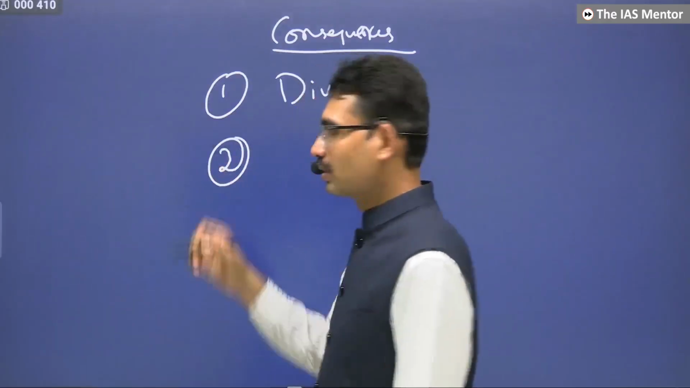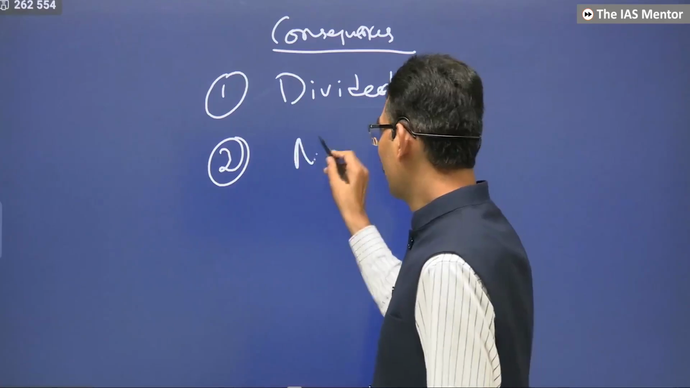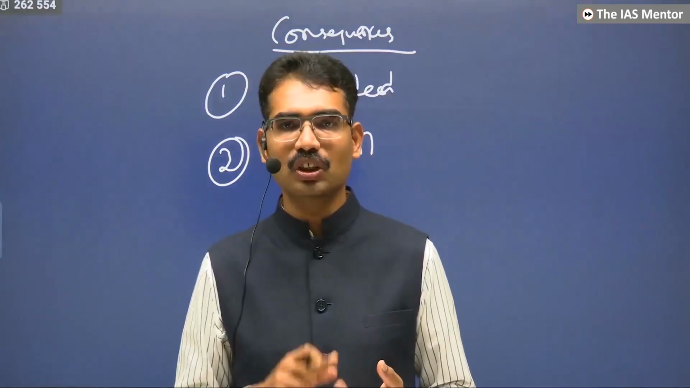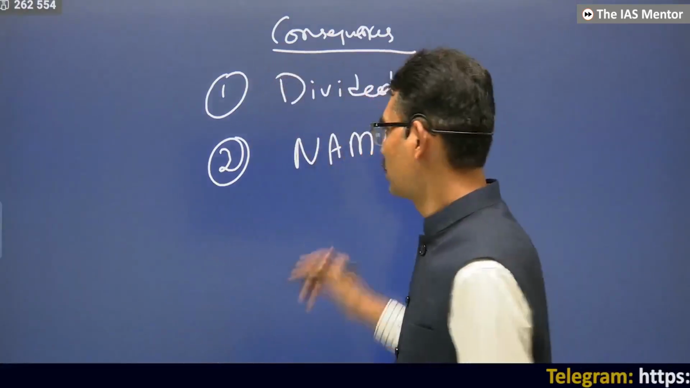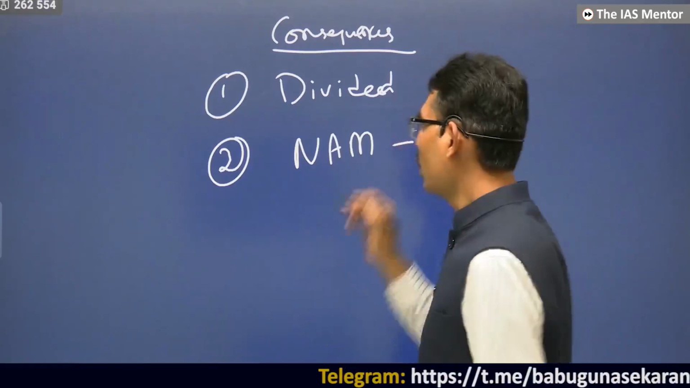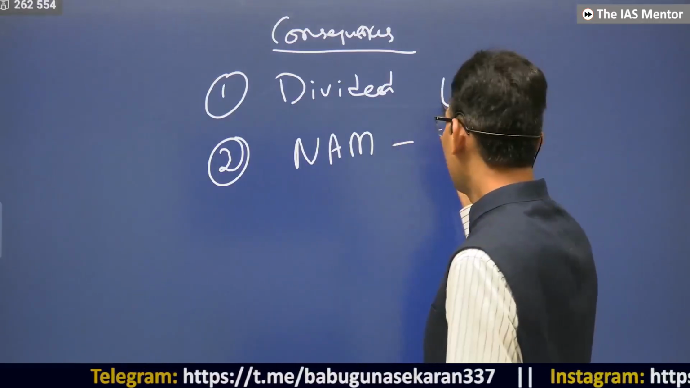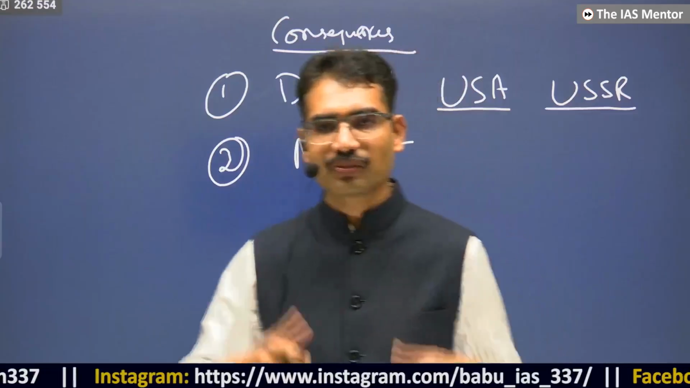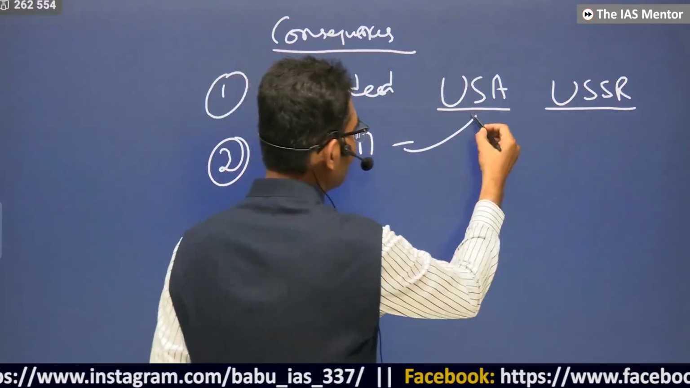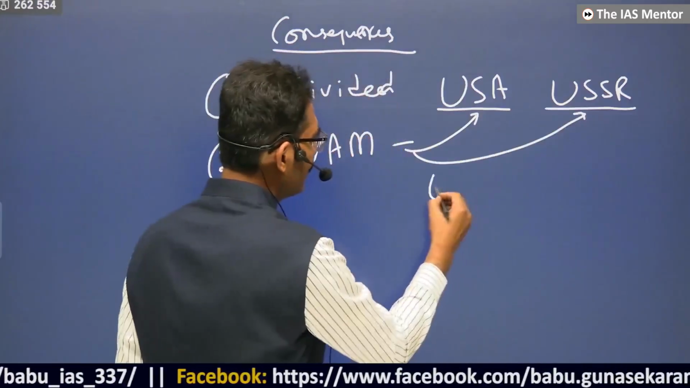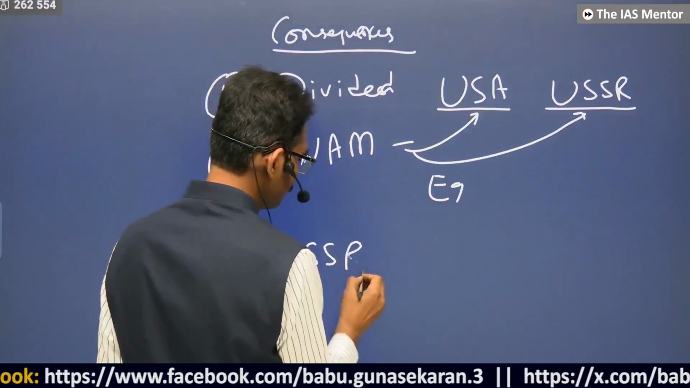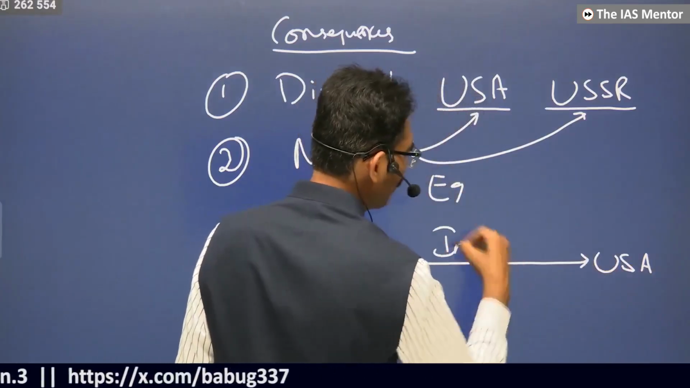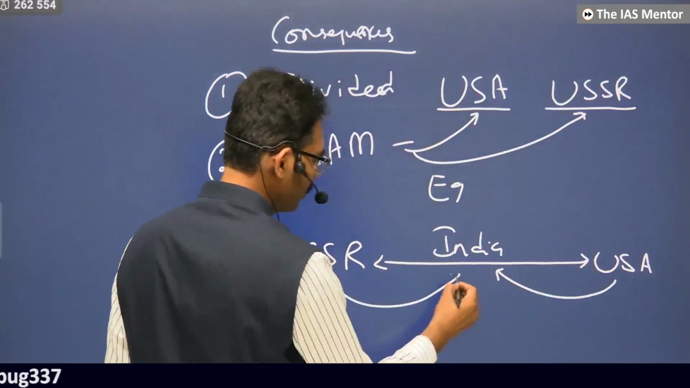Here India's role will come. The non-alignment movement came. India, Indonesia, Egypt, Yugoslavia joined hands and told, we are not enemies of this, we are not enemies of this also. We are friends to everyone. We don't want to be controlled by any of them. We are equidistant. So USSR on one side, USA on the other side. India wants friendship from USA also, friendship from USSR also.